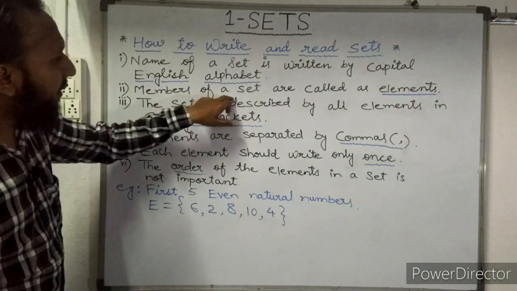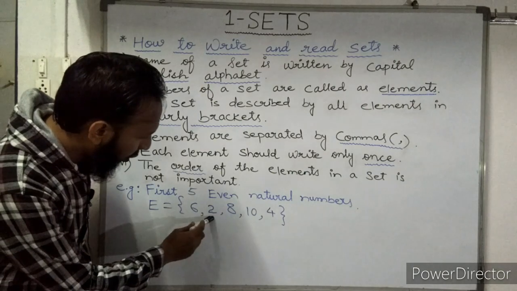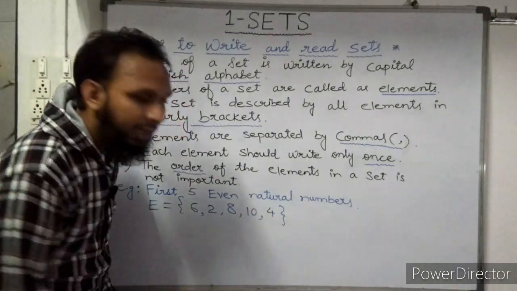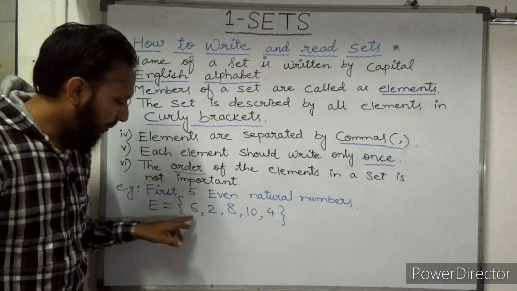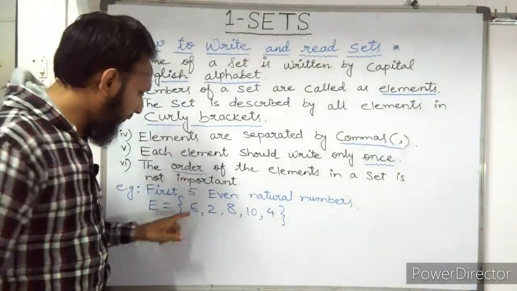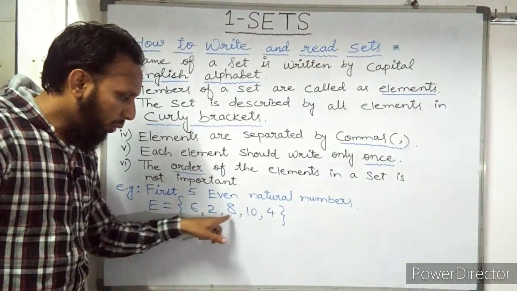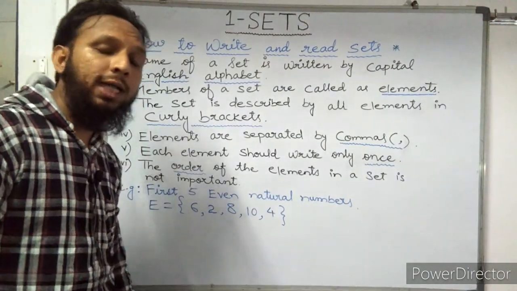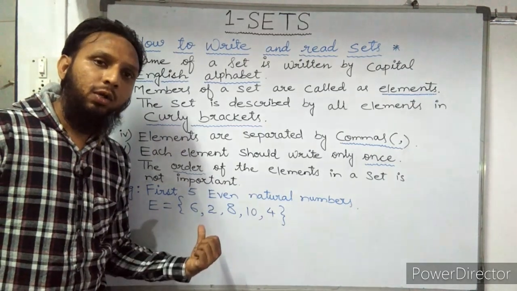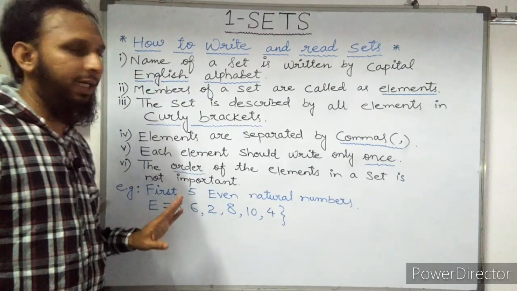Now, members of a set are called elements. Here 6, 2, 8, 10 and 4 are called members or elements of the given set, or we can say objects of the given set.